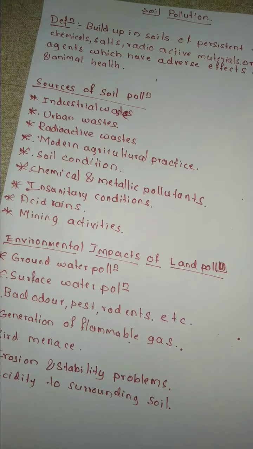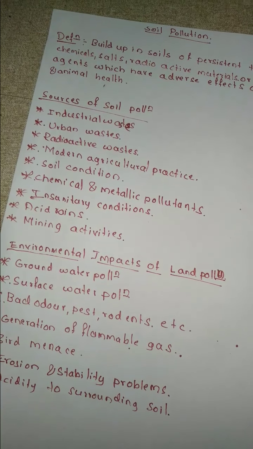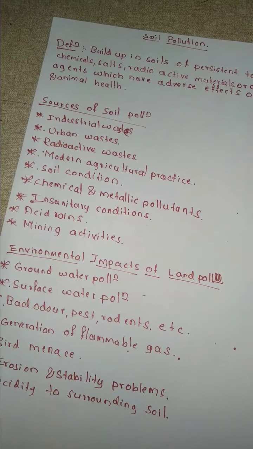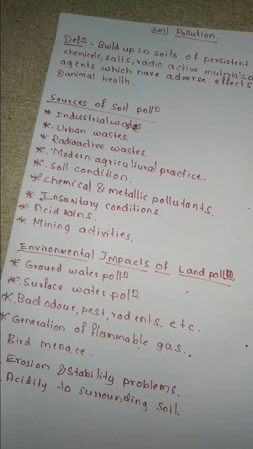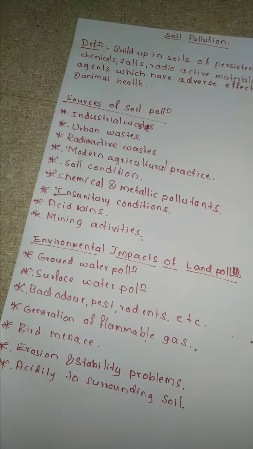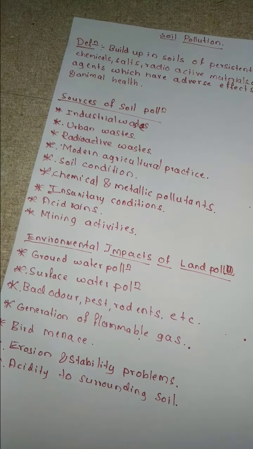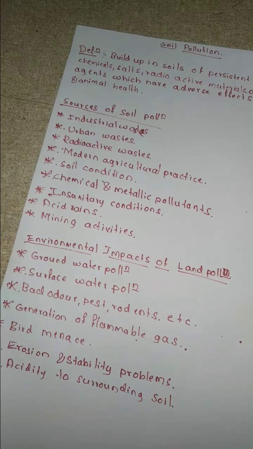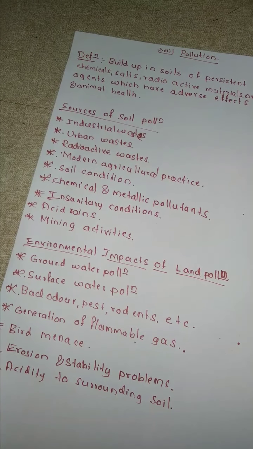Then we will see chemical and metallic pollutants, that is hazardous effluents, which contain cobalt, nickel, copper, zinc, barium, lead, manganese, cadmium, and arsenic. Okay, these types of waste material are liberated from industries. Especially these come from industry.